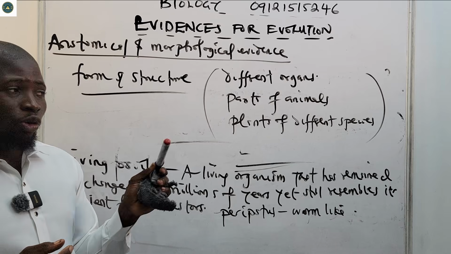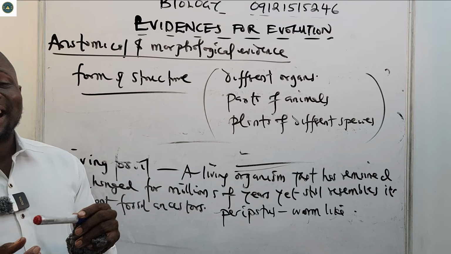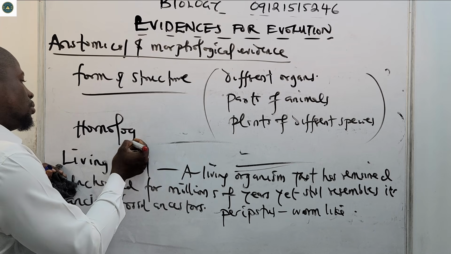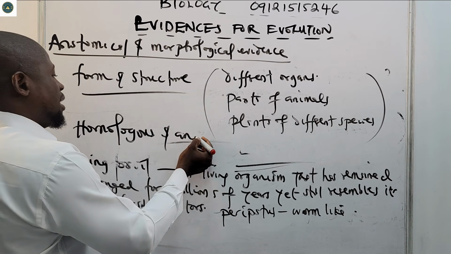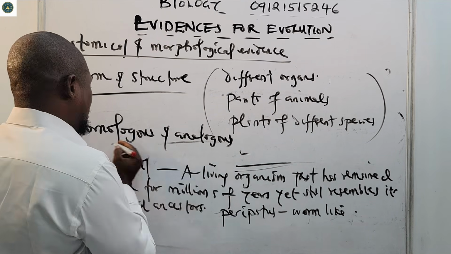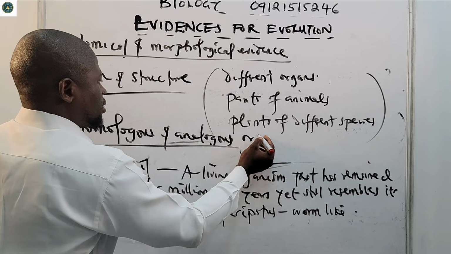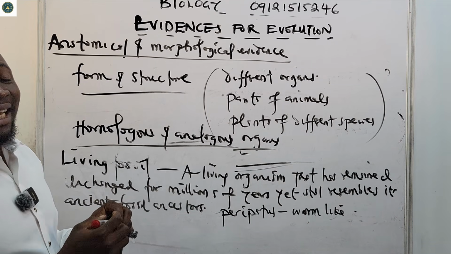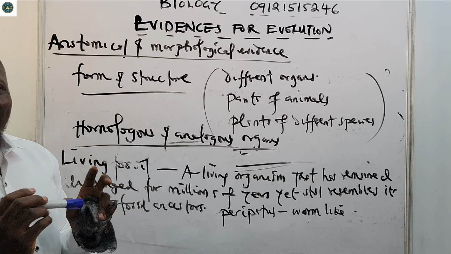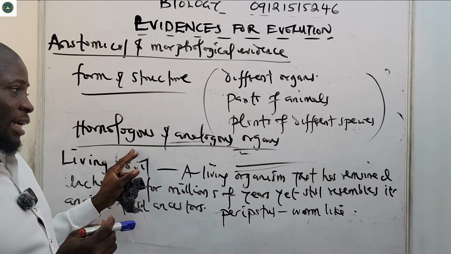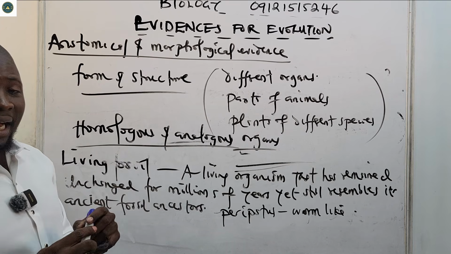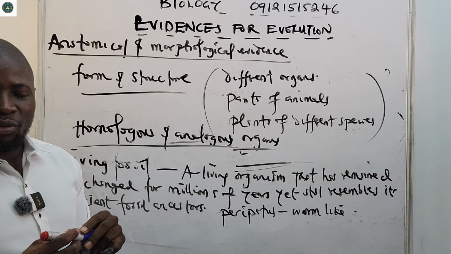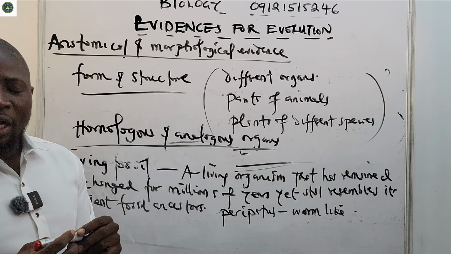Please know that homologous and analogous organs, which I'm going to look at very soon, are present not only in animals, they are also present in plants. Take note of that. Another very important thing to understand is divergent evolution.